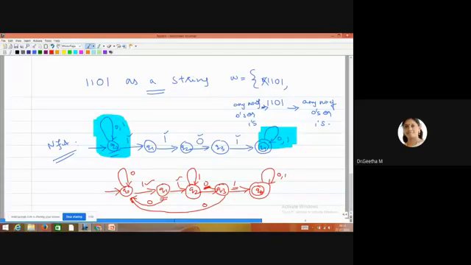So see the diagram of DFA, how it should be designed. At Q0, the regular case, one symbol 1 I have given. At Q1, the regular case 1 I have given. At Q2, regular case 0. At Q3, regular case 1.